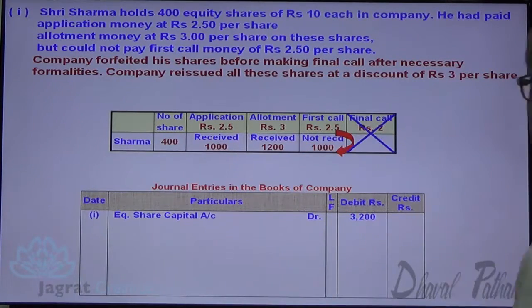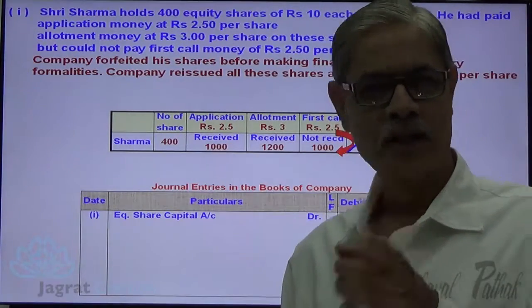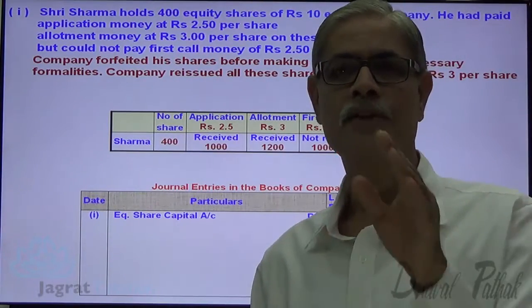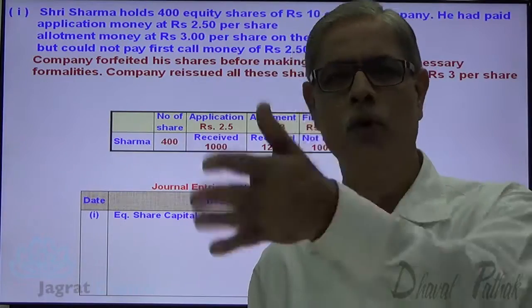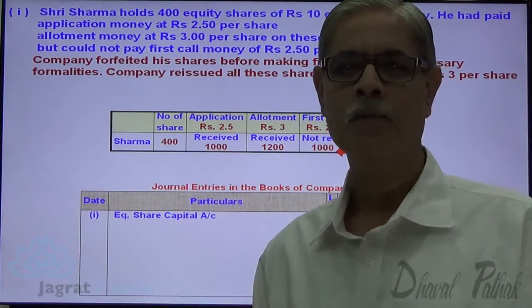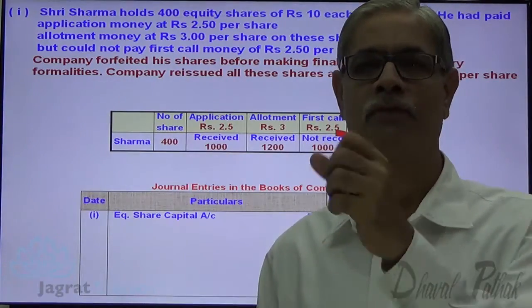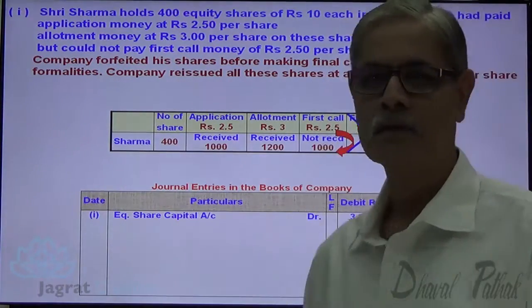Now the first call is not received. Shares are forfeited. The first call is due but not received. As the shares are forfeited, it is not going to be received anytime in future. So that outstanding recoverable amount is to be written off. So share first call account is to be credited with 1,000.